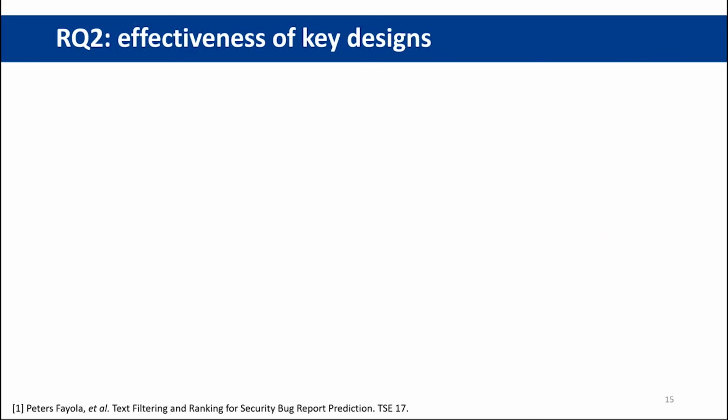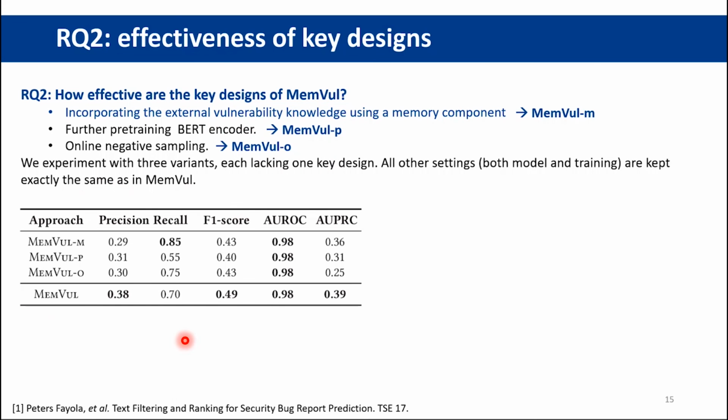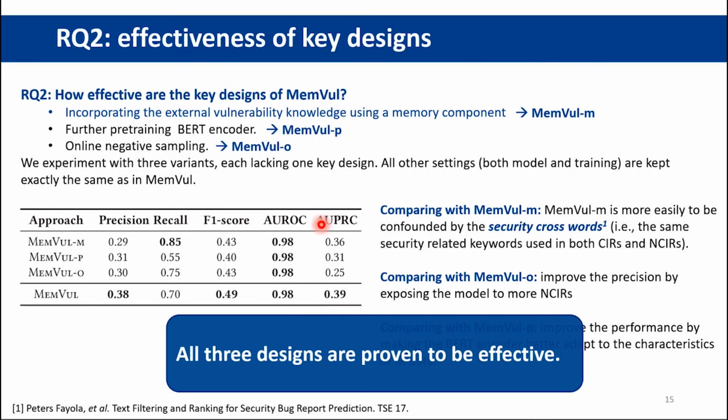RQ2 aims to investigate the effectiveness of key designs of Manvo. The first and the most important one is incorporating the external vulnerability knowledge using the memory component, together with 2 training strategies. We experiment with 3 variants, each lacking 1 key design. The experiment results prove that all 3 designs are effective.